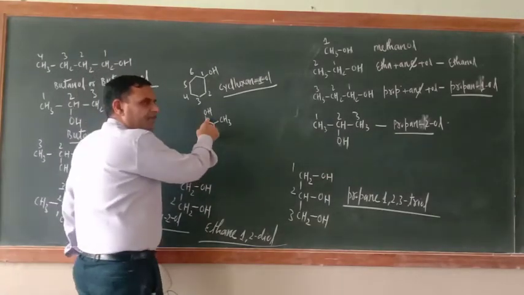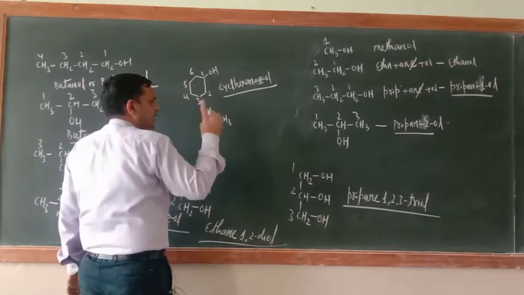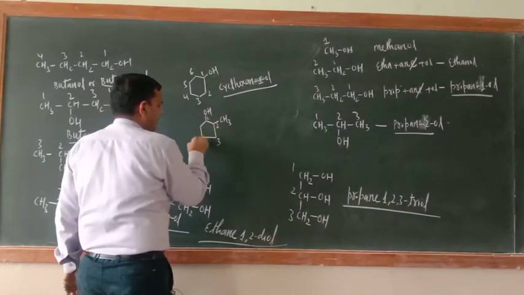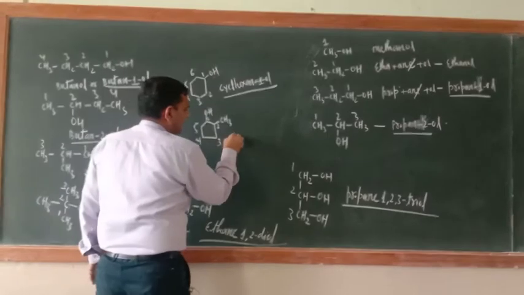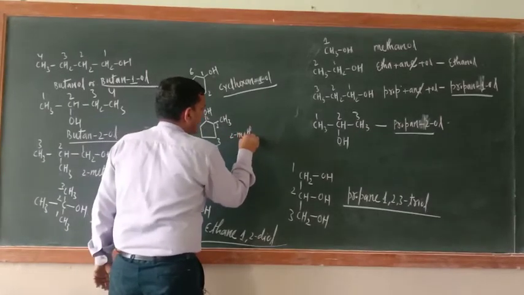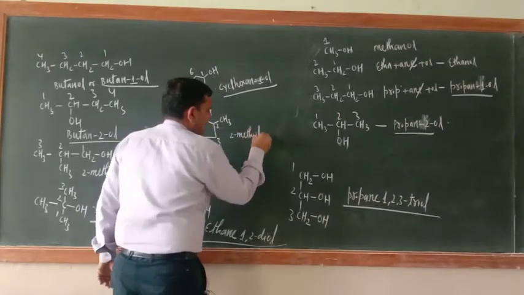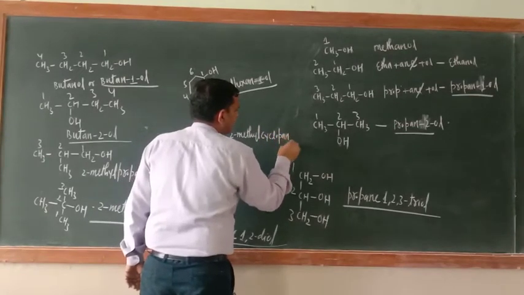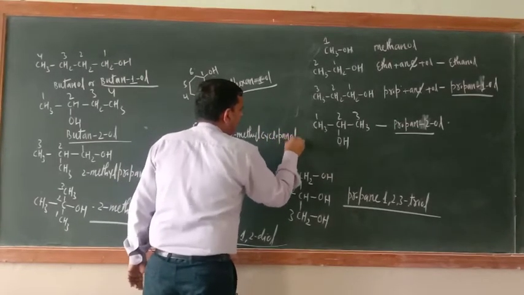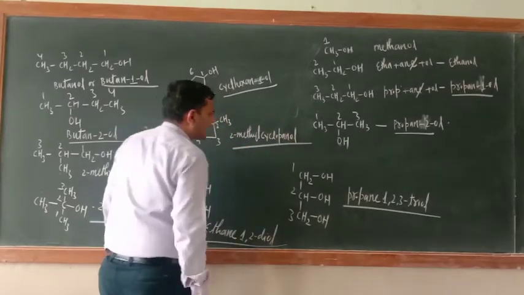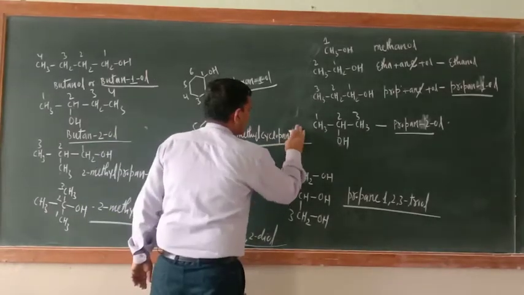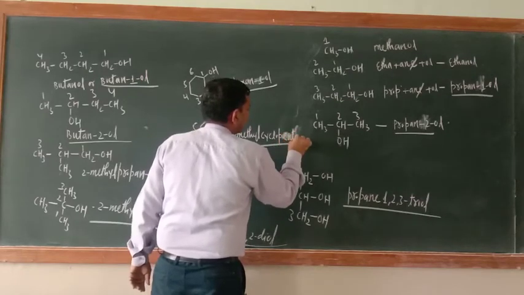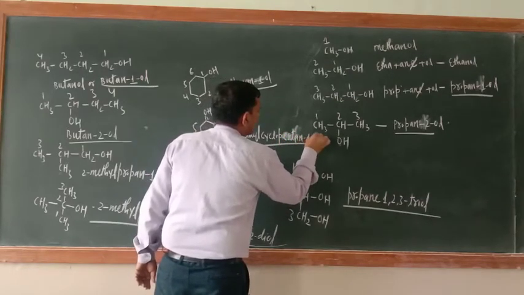The carbon atom which is containing OH, that must be number 1 carbon atom. 1 2 3 4 5. So what is this one? 2-methyl cyclopentane-ol or cyclopentane 1-ol.